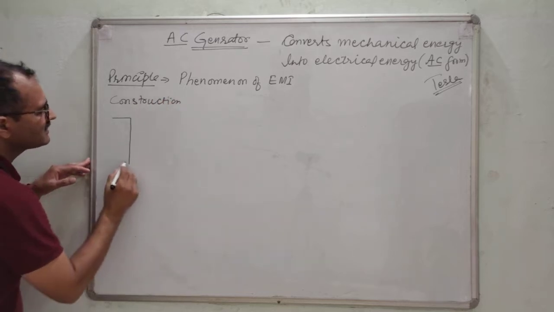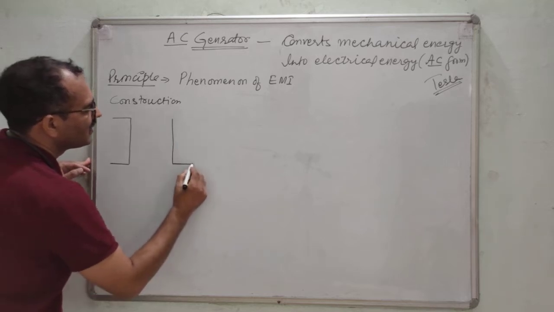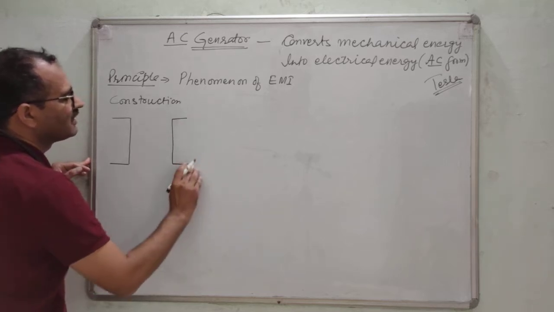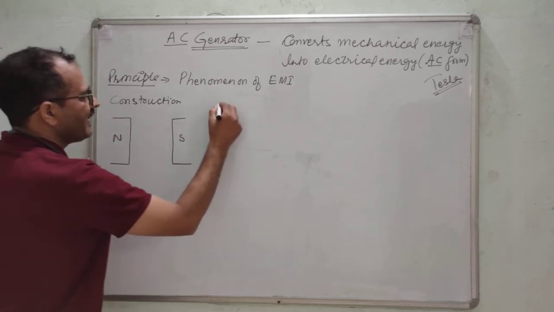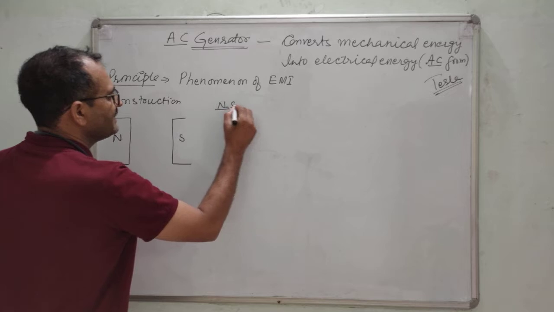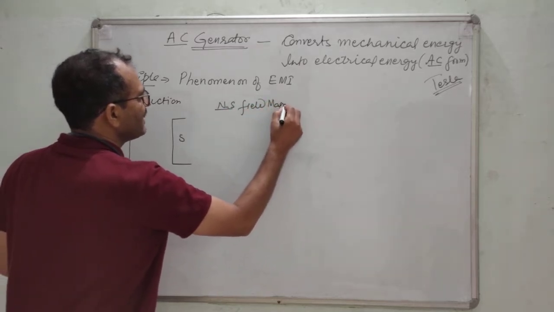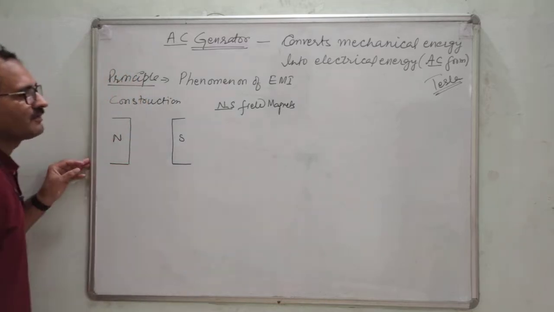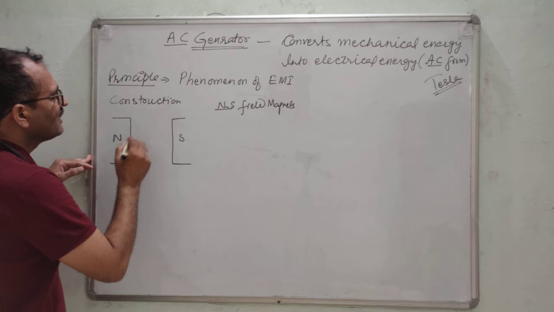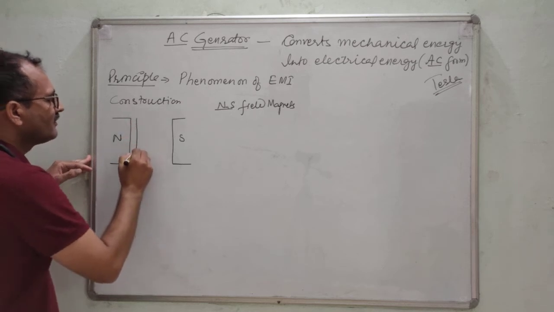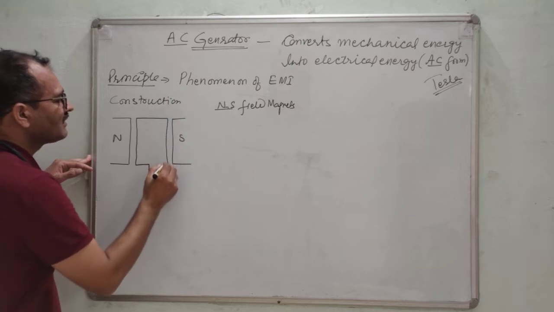We say these are the field magnets, N and S, which will produce the magnetic field. Now we have an armature coil.